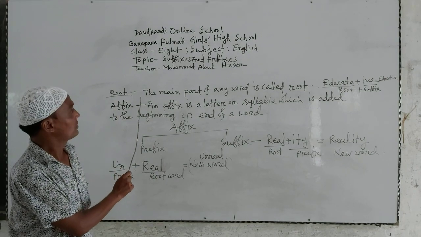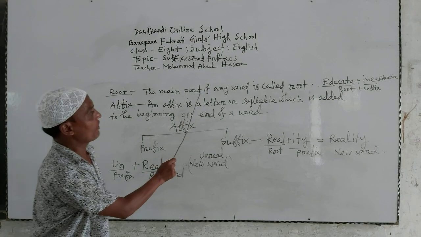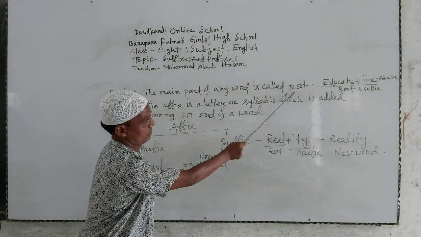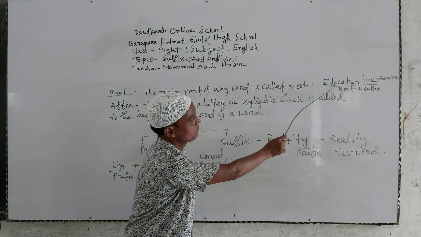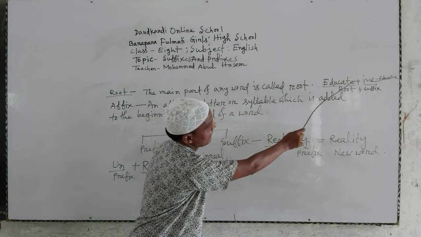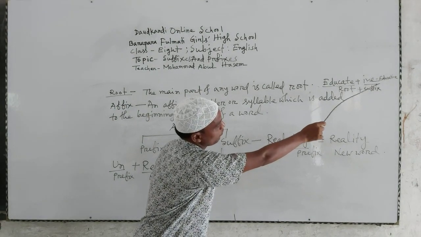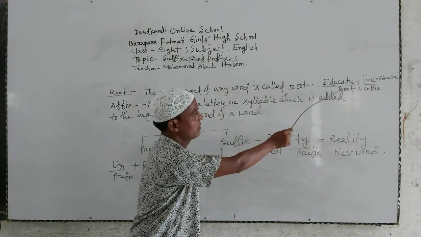Here root means the main part of any word, any vocab is called root. Here we can see educate plus ive equals educative.